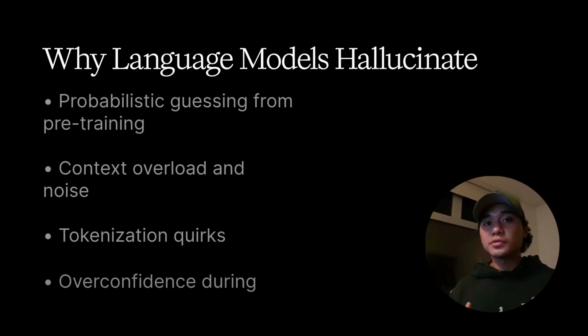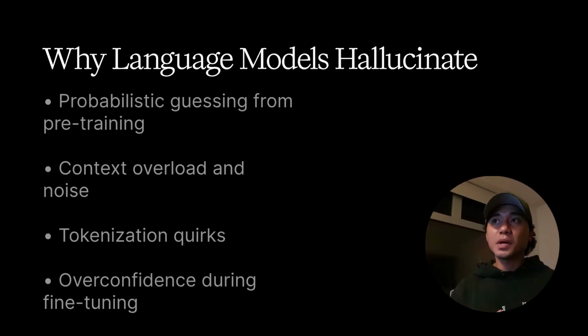So language models hallucinate because of probabilistic guessing from the pre-training process, context overload and providing too much noise, tokenization quirks, and reinforcement of overconfidence during the fine-tuning process. So the fix is something called retrieval augmented generation.